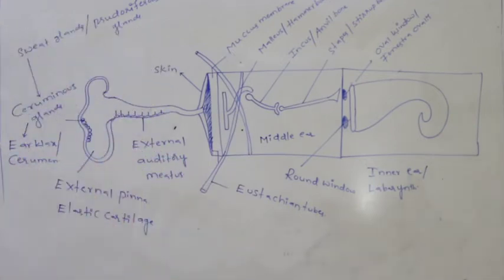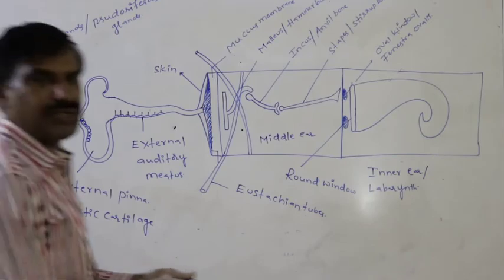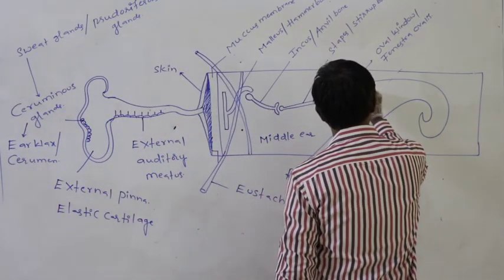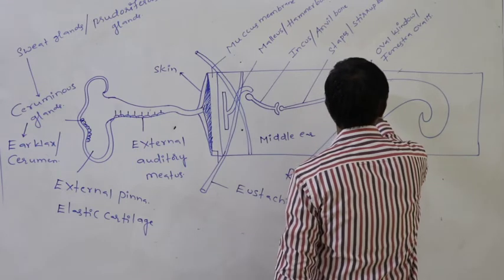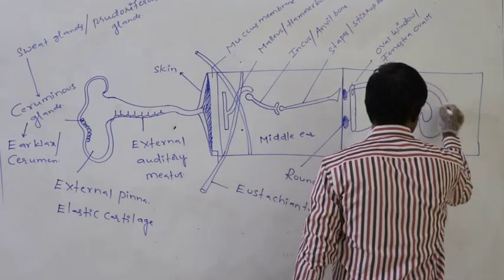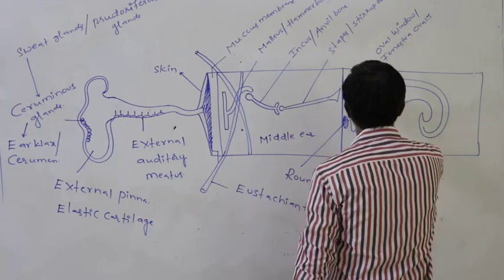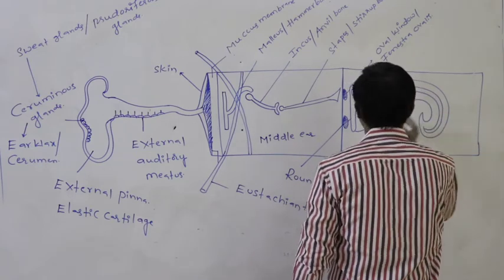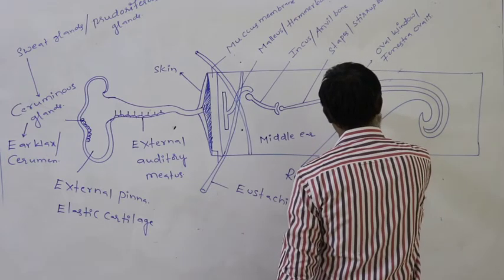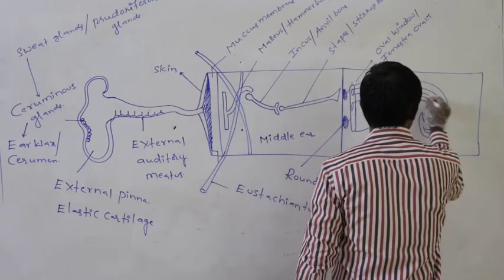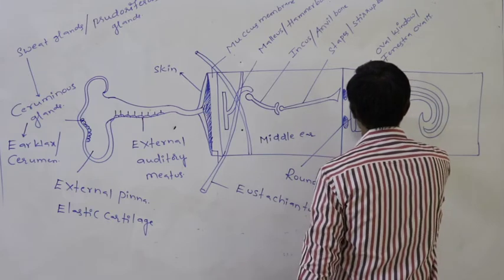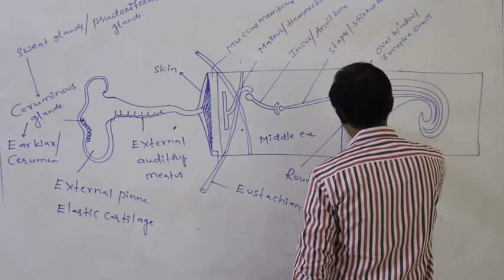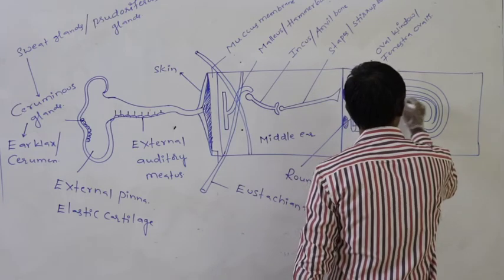So of that, what are the three tubes means? Just assume this is the one tube, again this is another tube, again this is another tube.